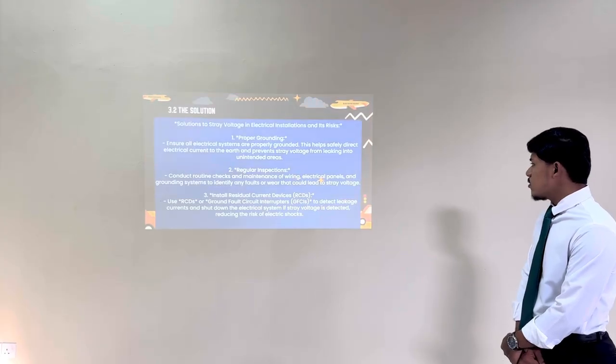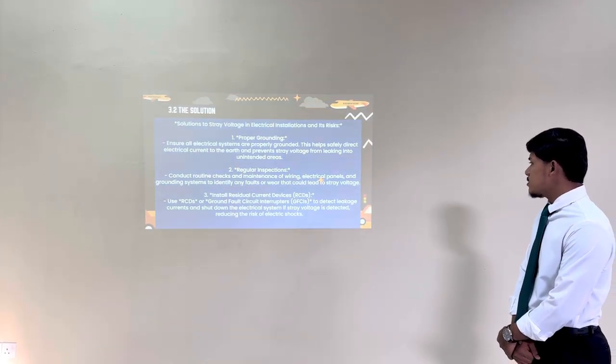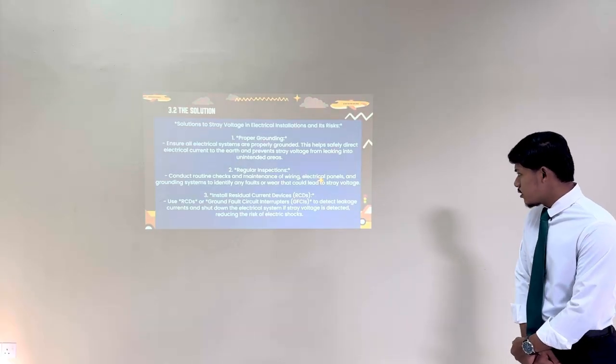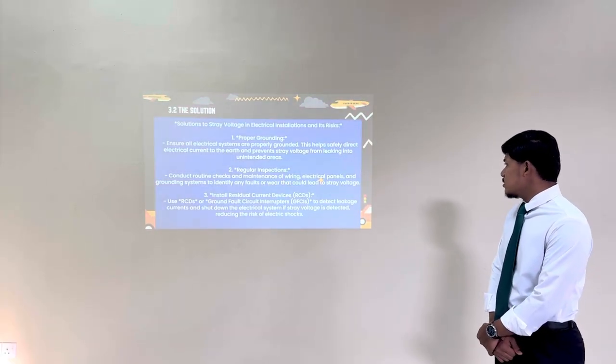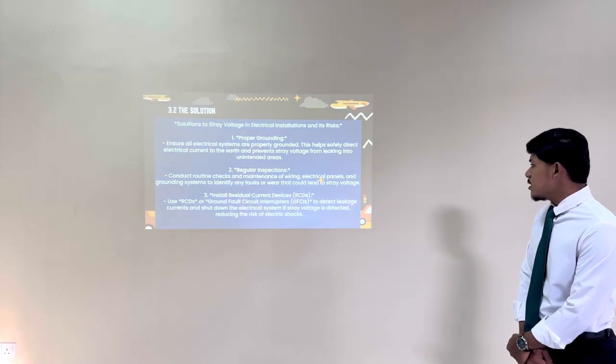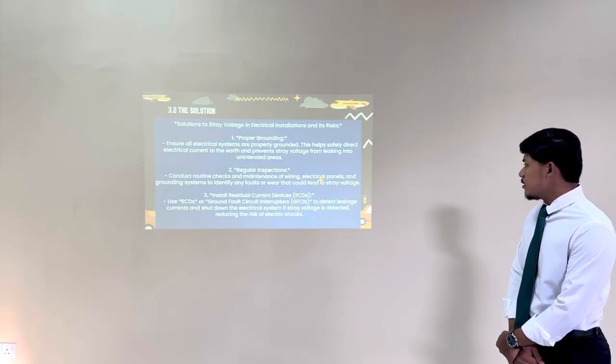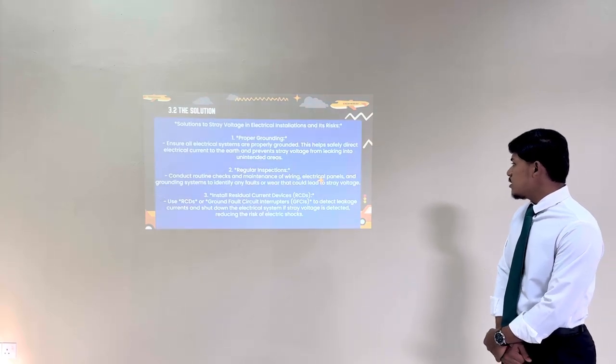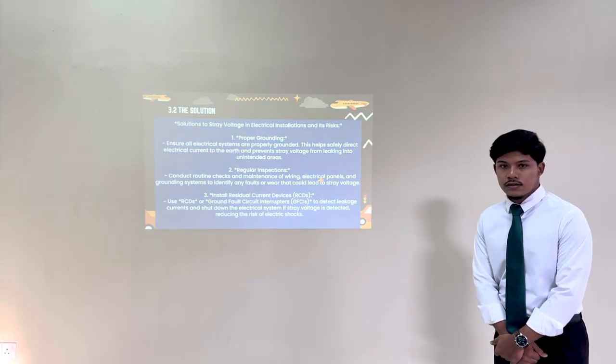Number 3, install a residual current device (RCD). Use an RCD or ground fault circuit interrupter (GFCI) to detect leakage current and shut down the electrical system if stray voltage is detected, reducing the risk of electric shocks.